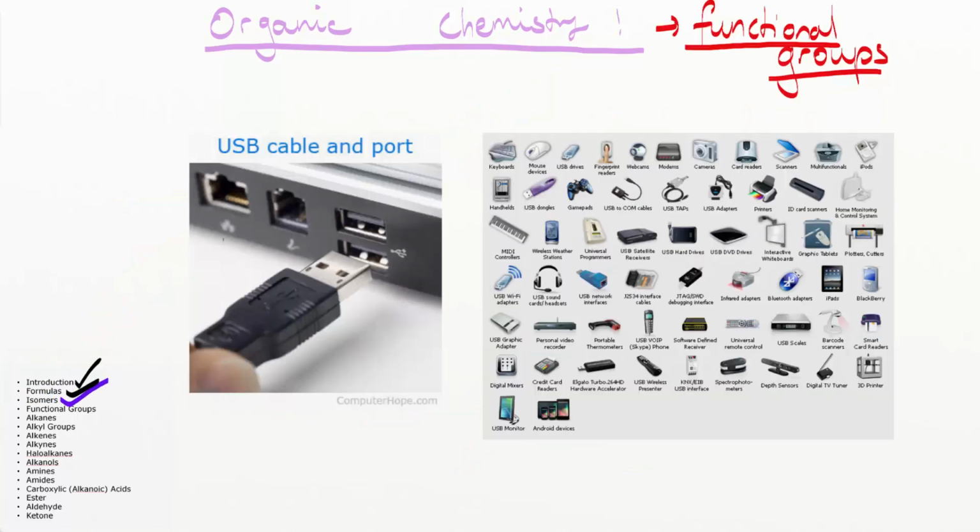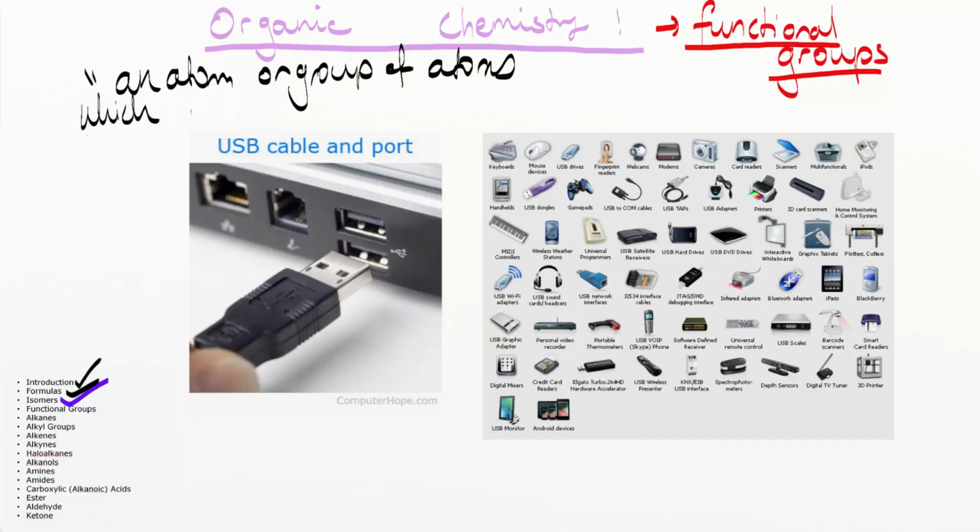The last section we're going to look at for this video is this idea of functional groups. The rest will be covered in the next video. The definition of a functional group is basically an atom or group of atoms which imparts chemical properties to an organic chemical.